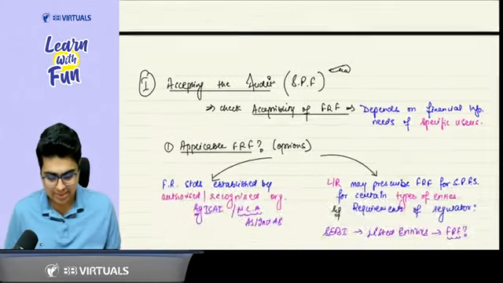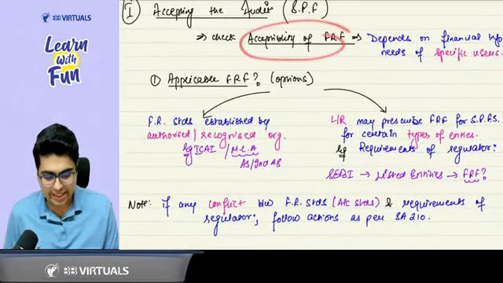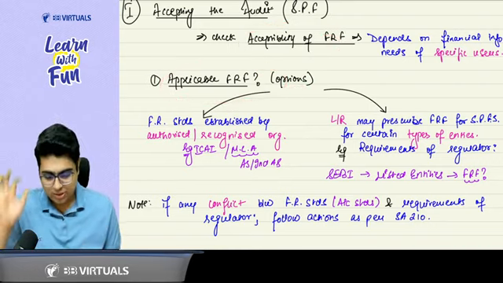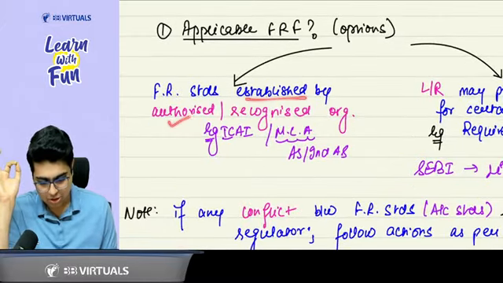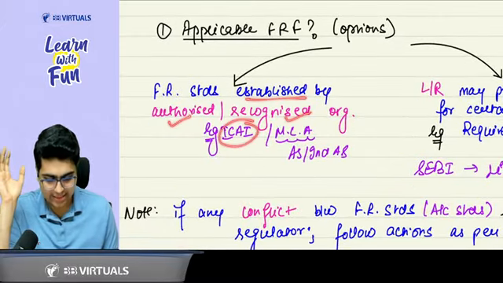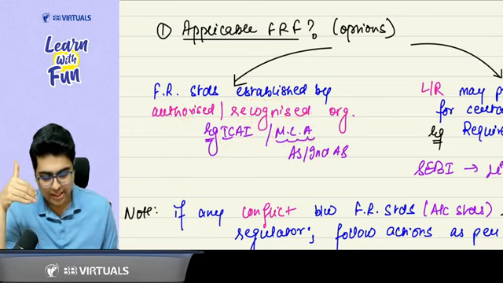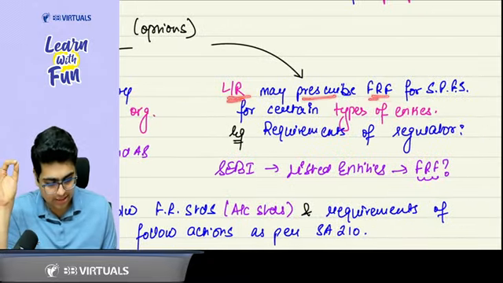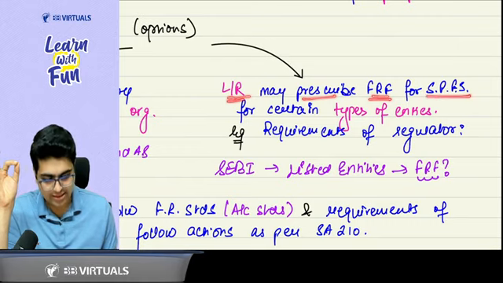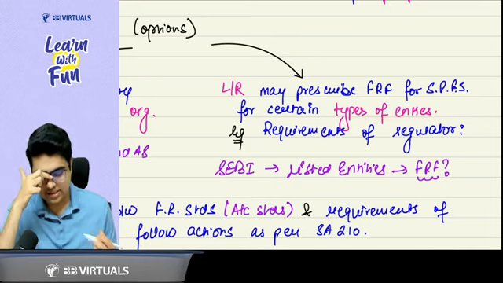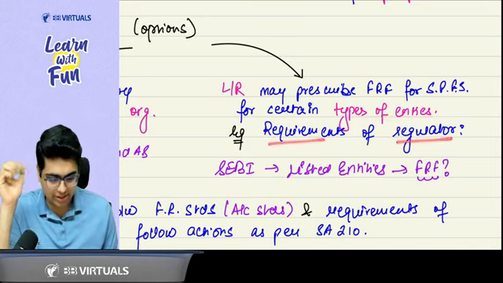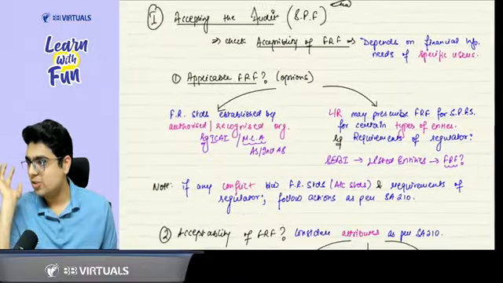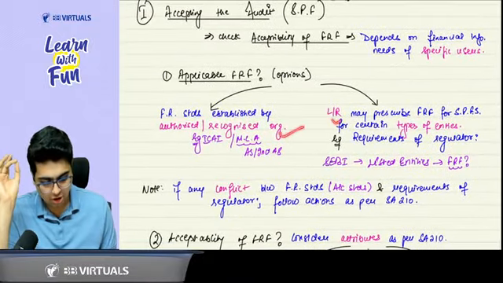Then in that case it will be acceptable. But before checking the acceptability, let's see what options are available. These options are called the applicable FRF. The FRF can be established by an authorized or recognized organization like ICAI or the Ministry of Corporate Affairs, which provide us with the standards. Or law or regulation can prescribe the financial reporting framework for special purpose financial statements for certain types of entities, for example, requirements of a regulator. So in case of listed entities, SEBI says what the FRF should be. So the FRF can be provided by an organization or by law or regulation.